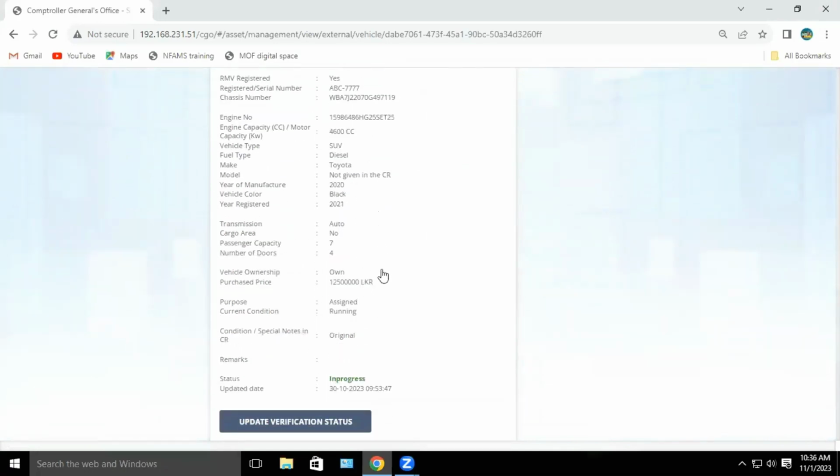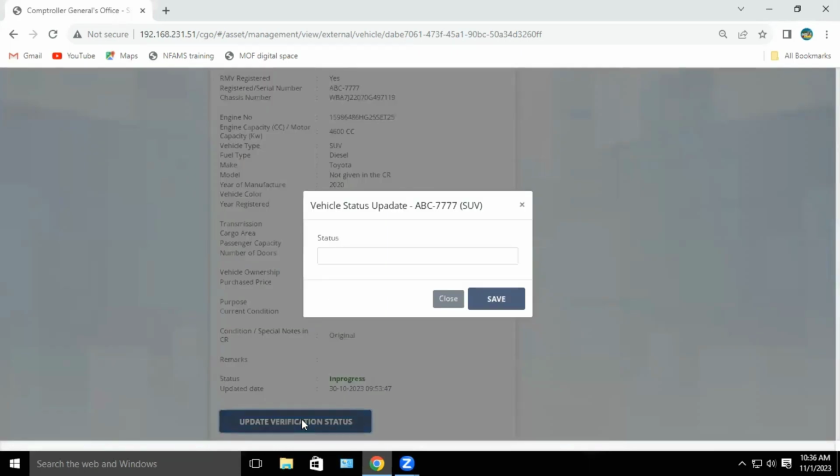As said before, the data verification officer should check whether this basic information is correct, and if this basic information is correct, click this update verification status button. And in this status bar, you can verify selecting verify like this. And with that confirmation, you should click save button.